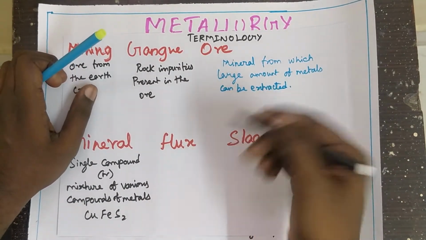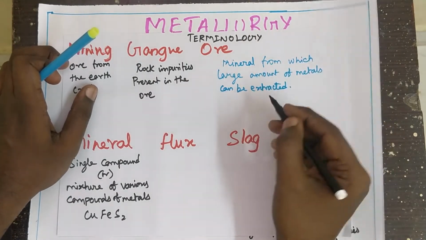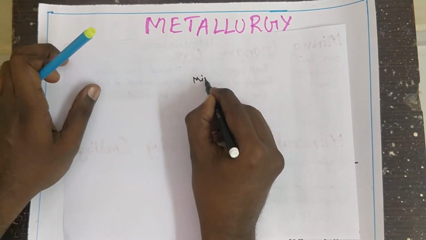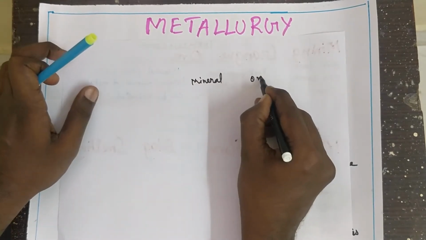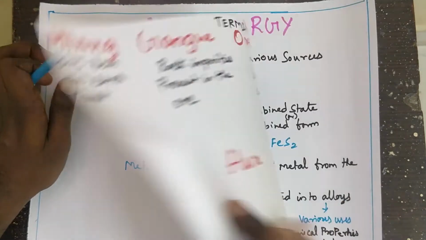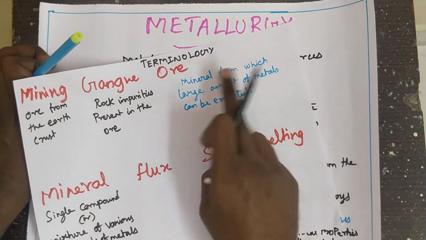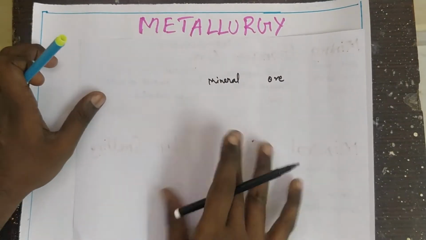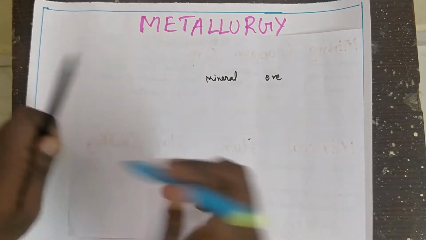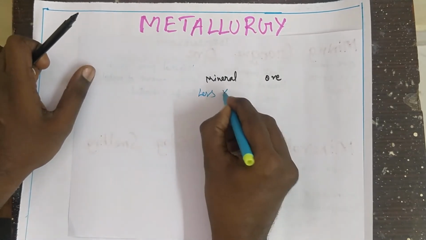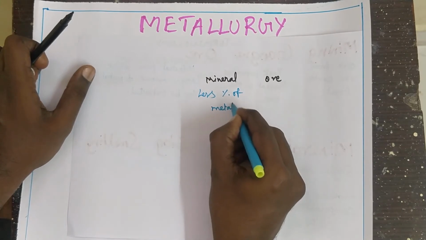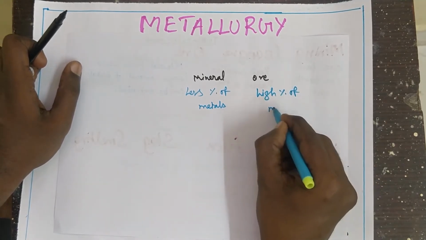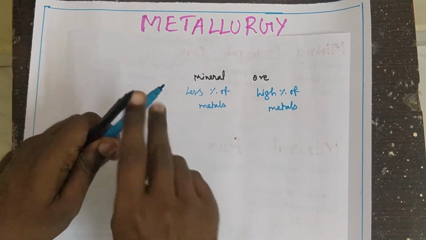Suppose they will ask: differentiate mineral and ore. They may ask the difference between mineral and ore in the exam. Ore means a mineral from which a large amount of metal can be extracted. A mineral contains a low percentage of metal, while an ore contains a high percentage of metal.